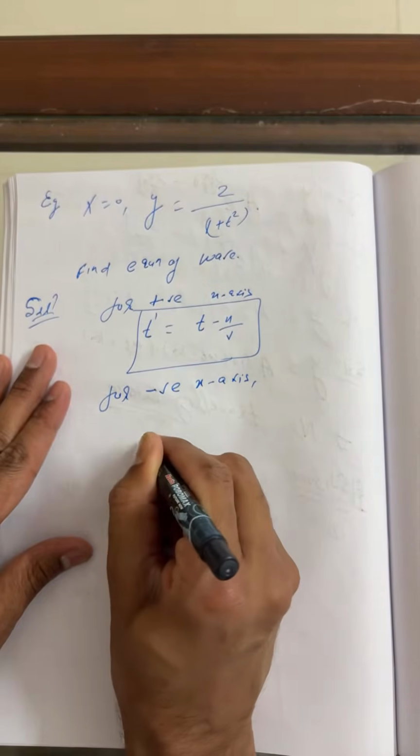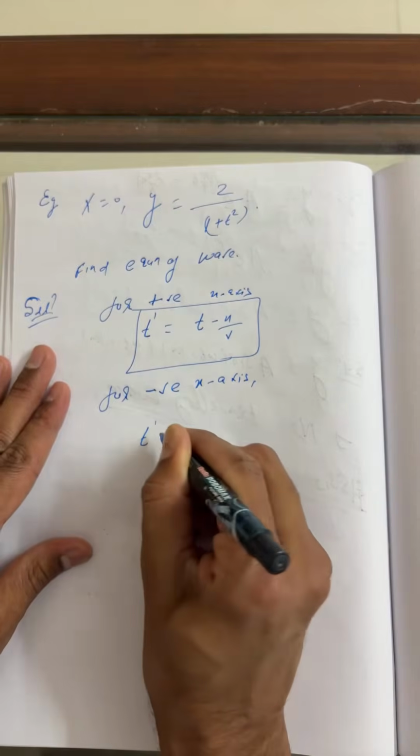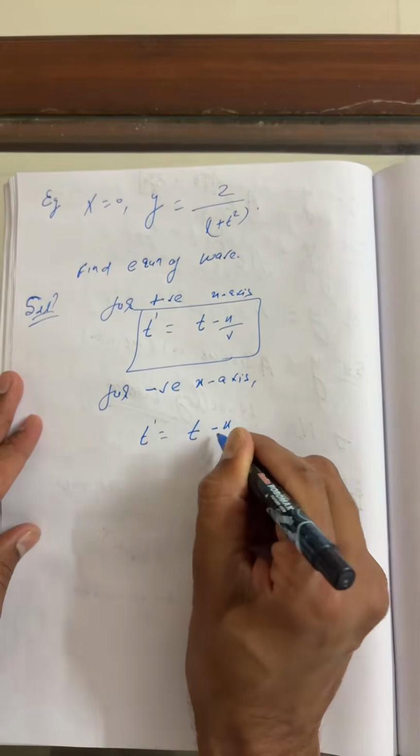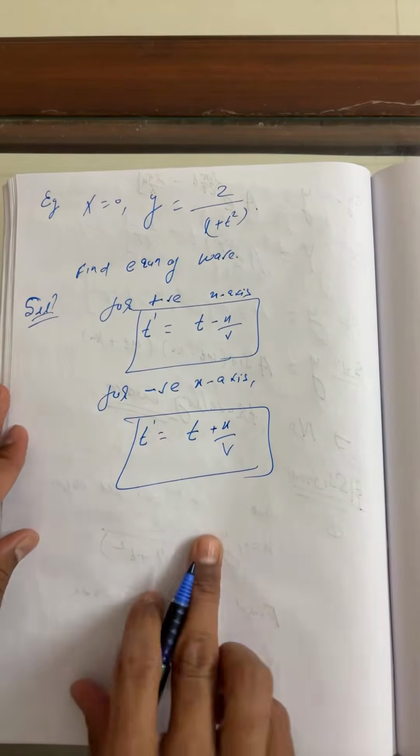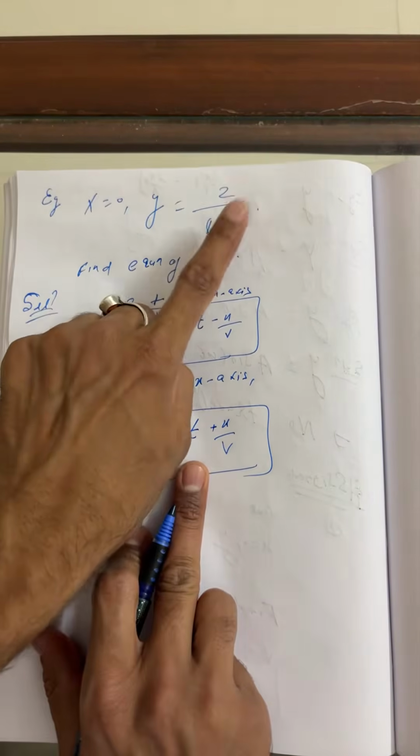For the negative x-axis, beta, what can you write here? You can see T prime means there is some decrement. This is, my dear, T plus x by v. T plus x by v. Right? Okay. So what is the equation here which you can write?